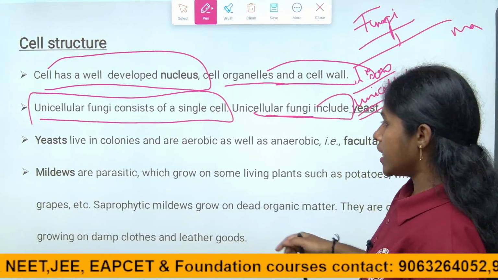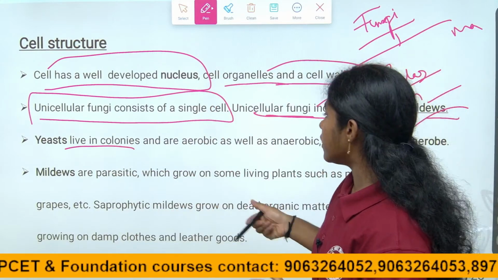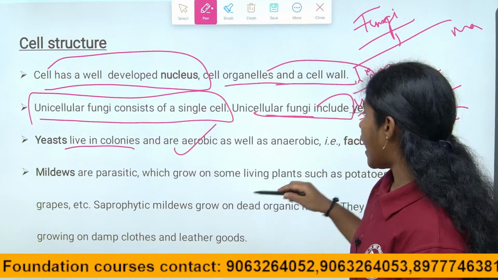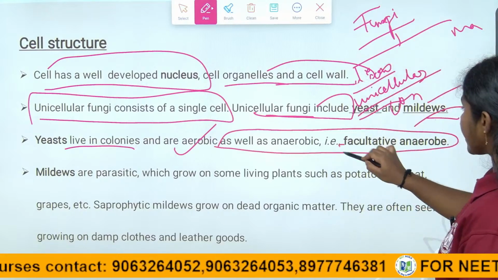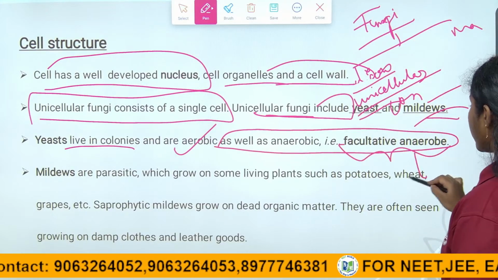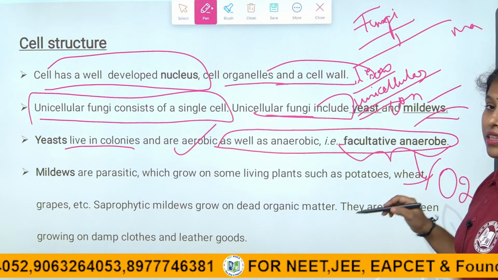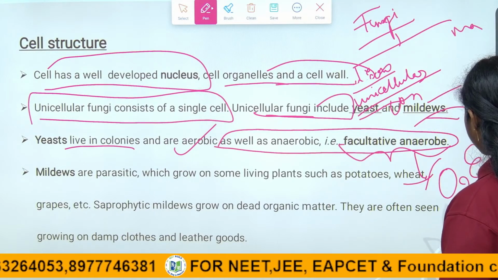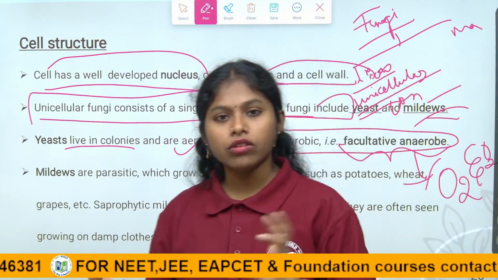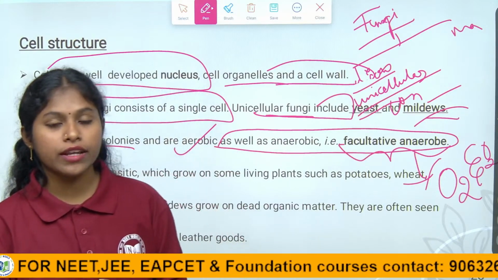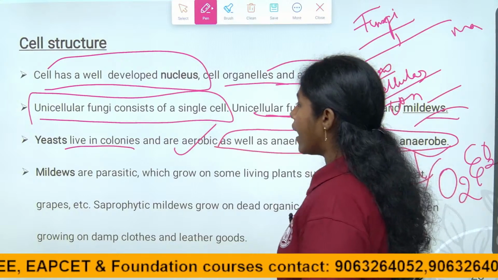Coming to the yeasts, yeasts live in colonies, which means they are present in groups, right, children? They are aerobic, using oxygen, as well as anaerobic, also facultative anaerobic. What is meant by facultative anaerobic, children? Facultative anaerobes can survive in the presence of oxygen and also in its absence. So they do both actions according to the environmental conditions. They are able to act as both aerobic and anaerobic.